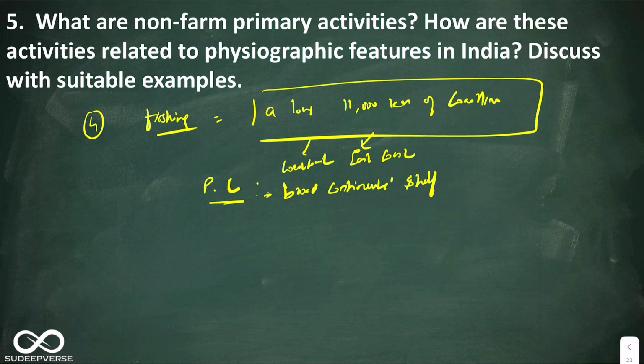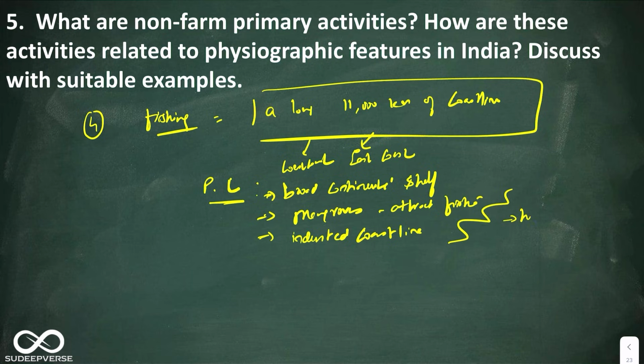The second is mangroves, and these mangroves also attract fishes. And the third is indented coastline, which has helped fishing communities. So this is about the non-farm primary activities.